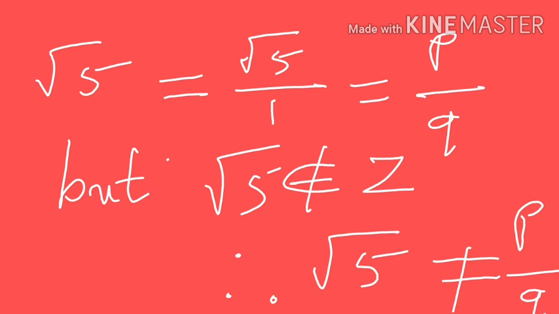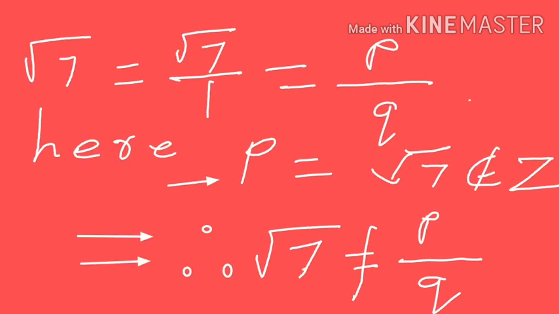Similarly, root 5 is equal to root 5 by 1. Here, root 5 by 1 is in the form of p by q, but p is equal to root 5. Root 5 is not an integer. Hence, root 5 is an irrational number.